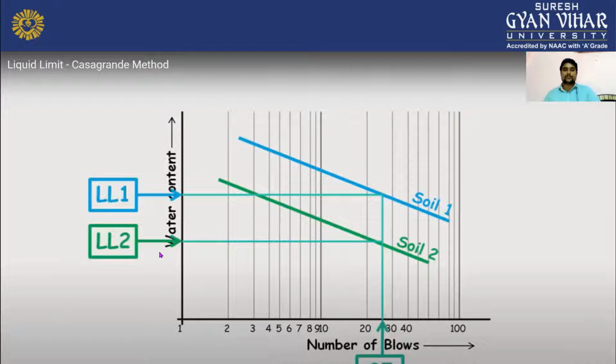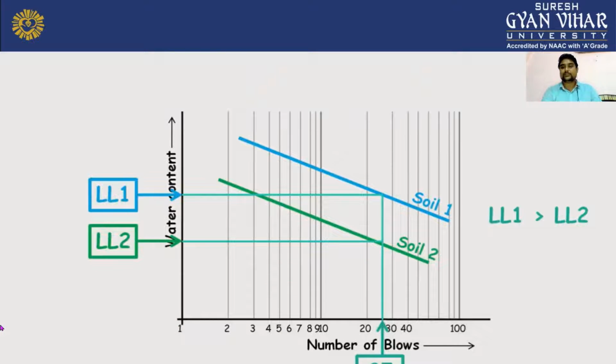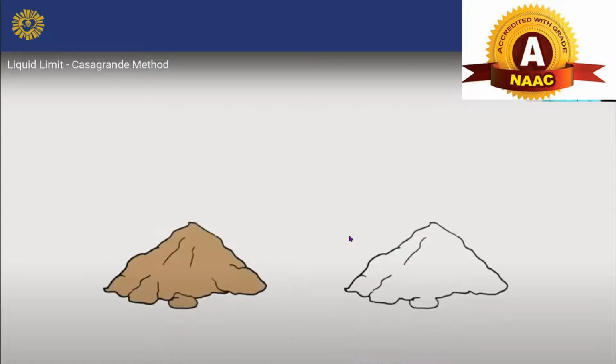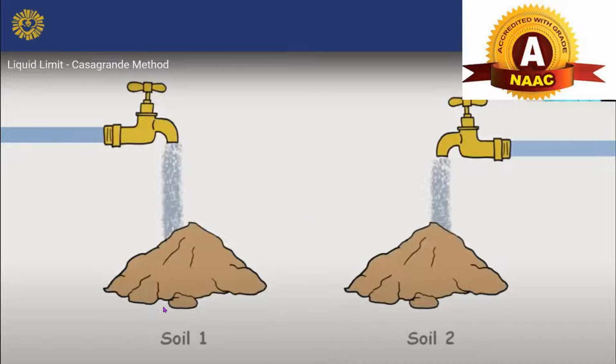And this was the chart of liquid limit, which is very important for all the students. You should know about it, how we plot a chart here. It will be your file 2. That will be your file 1. Now you have the value of your water content, and you can easily compact your soil by using the proper quantity of water. That is the benefit of a liquid limit.